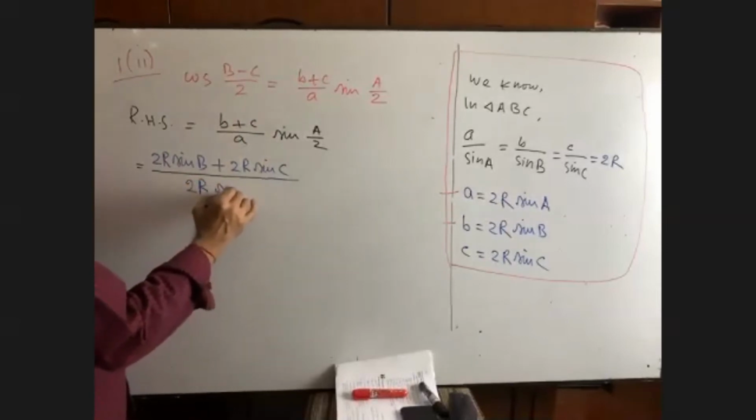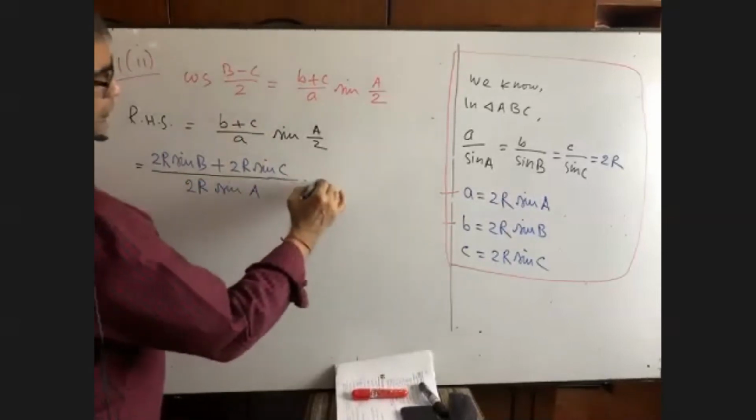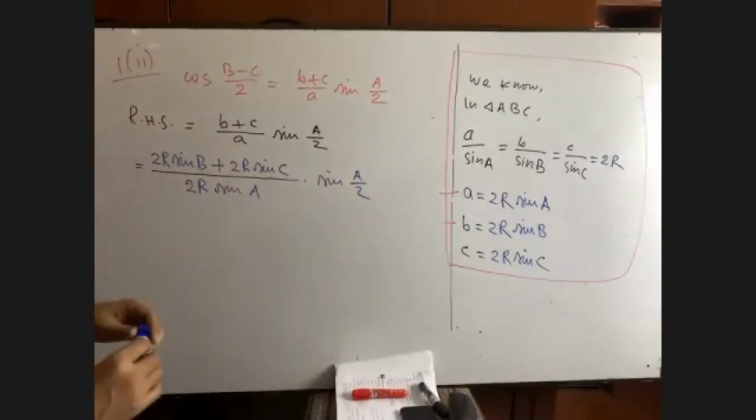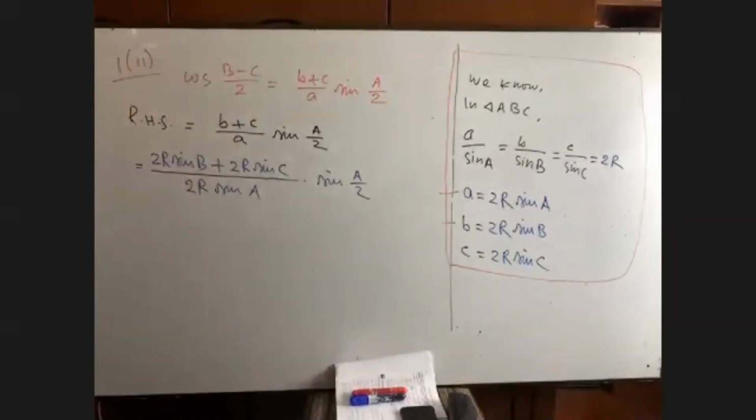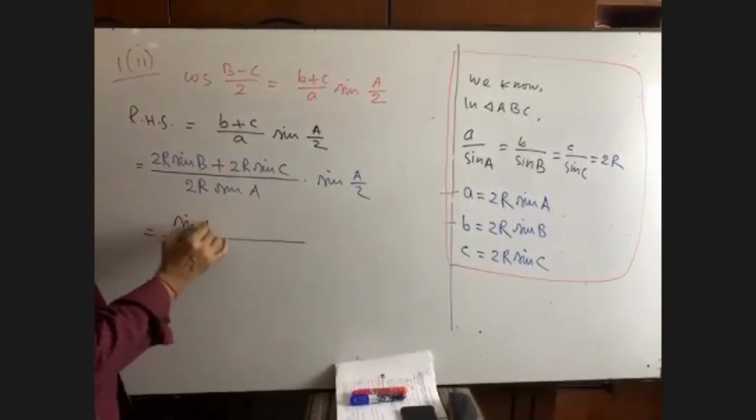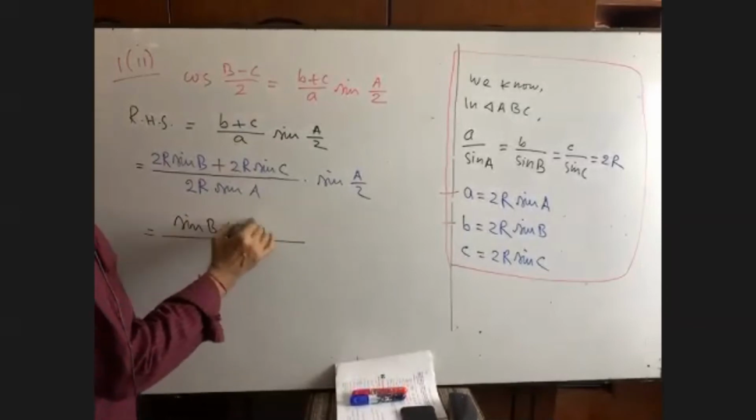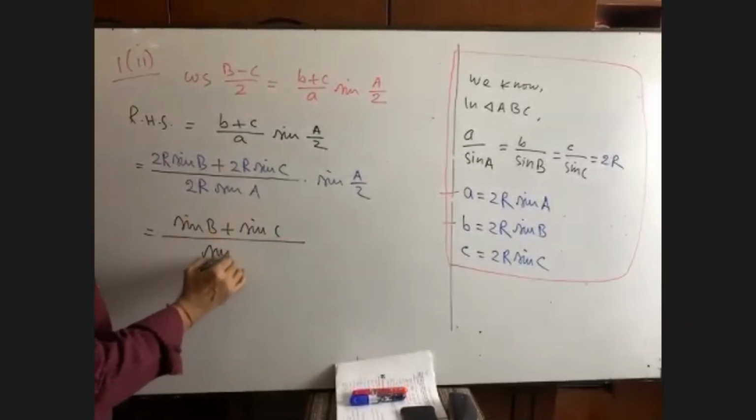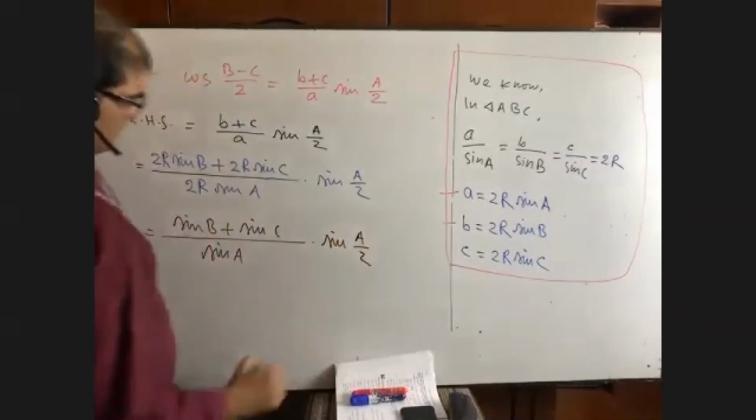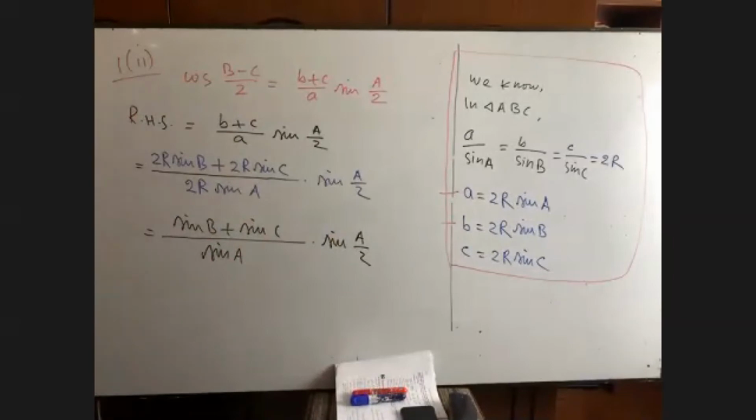Now in the denominator, we are getting 2R sine A into sine A by 2. What comes next? Just let me know. We are getting 2R common in the numerator, and there is also 2R in the denominator, which will be omitted. So math is done. It is sine B, it is sine C, and it is sine A. It is sine A by 2. Just let me know who has failed to understand. No one is there, right?